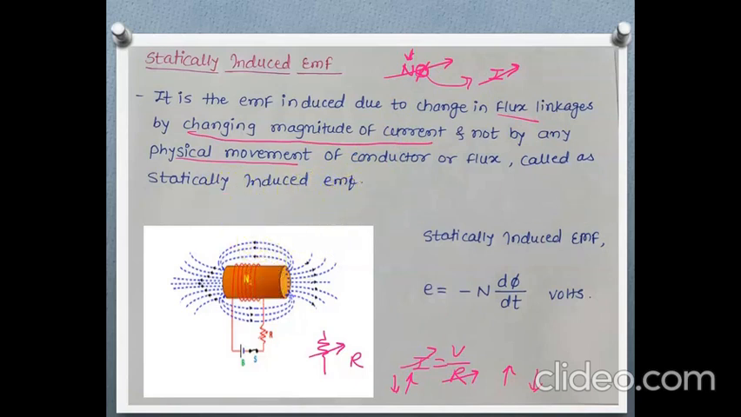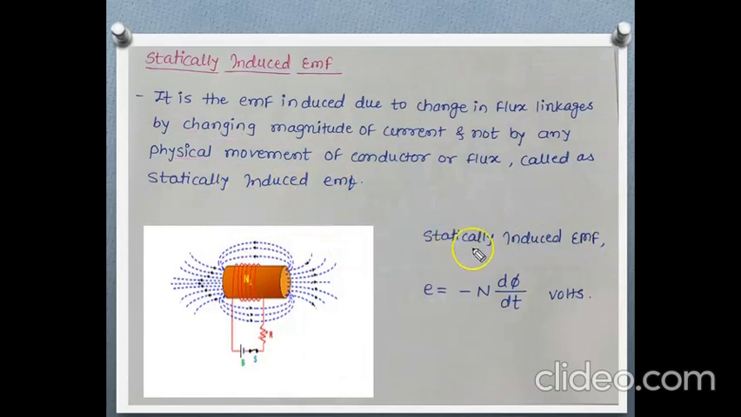And this statically induced EMF is given by this equation: E is equal to minus n d phi upon dt, where n is the number of turns of a coil, d phi is the change in flux, dt is the change in time. So d phi upon dt will be change in flux with respect to time, and this negative sign is due to Lenz's law. We already discussed this. So statically induced EMF is given by this expression.